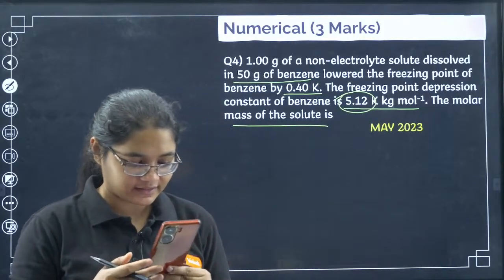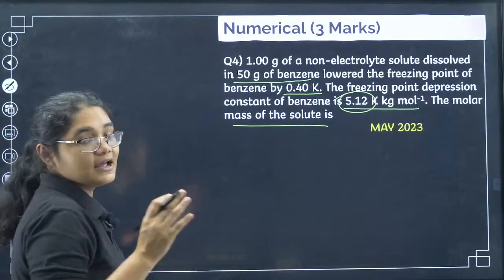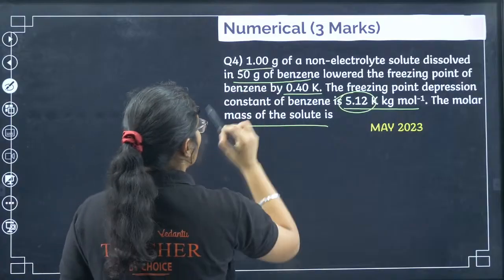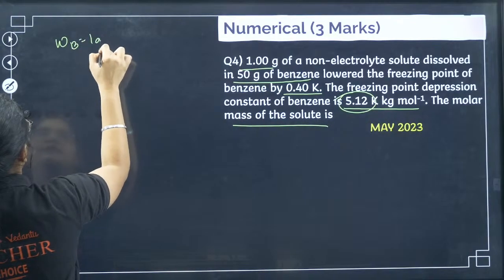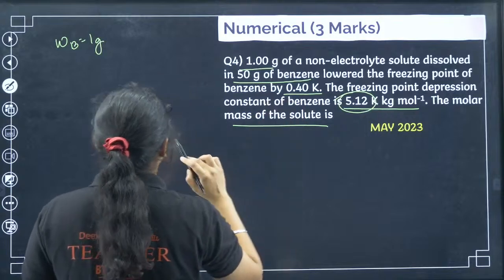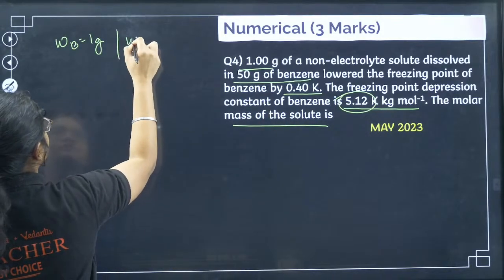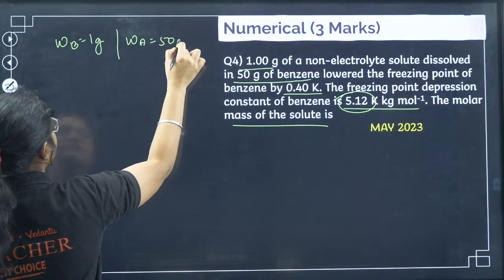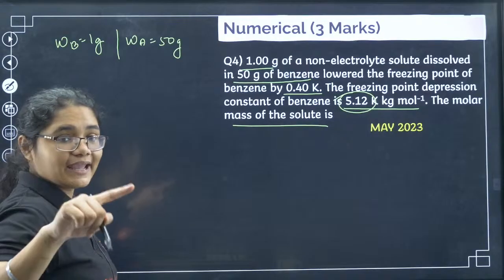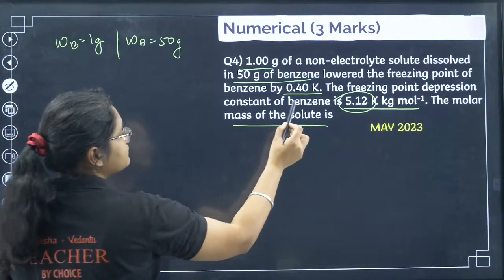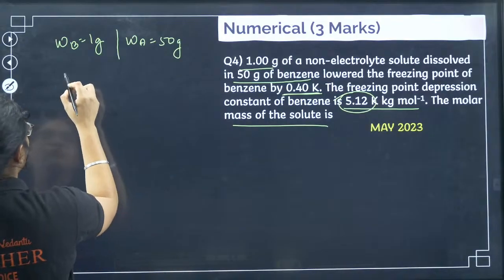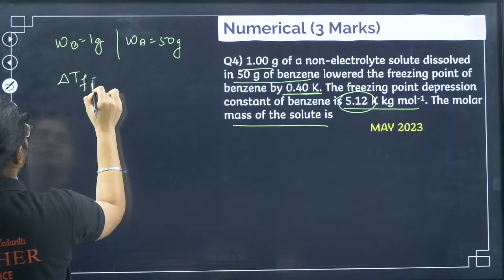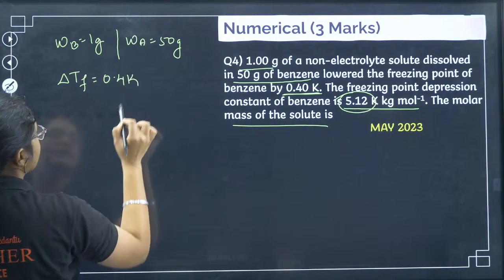256. Vidyanand has given me the fastest answer. Now let me discuss the answer quickly. 1 gram of a non-electrolyte solute, right? So Wb is 1 gram. Then dissolved in 50 gram of benzene. So what is the mass of the solvent? 50 gram. Always remember, B is for solute, A is for solvent. Next we have the freezing point is lowered by 0.4 Kelvin. So delta Tf is equal to 0.4 Kelvin.